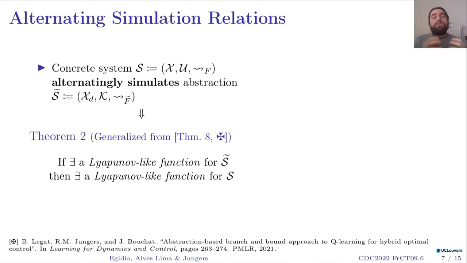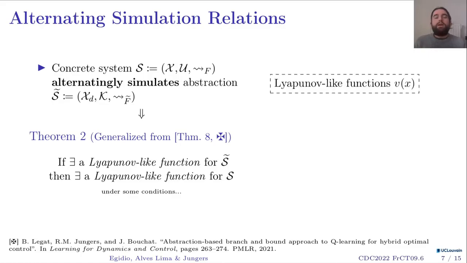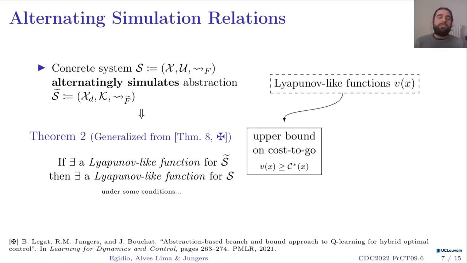And the nice thing about this theorem is that the proof is constructive, so I can always construct a Lyapunov-like function for my concrete system out of a Lyapunov-like function for the abstraction if some conditions are met. I'm not going to go into the details of these conditions, but I will recall them later in the presentation. So Lyapunov-like functions are important because, first, they ensure an upper bound on the cost-to-go function, and that will help me to solve an optimal control problem.